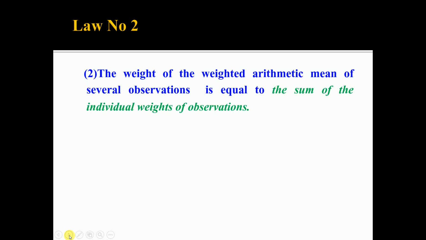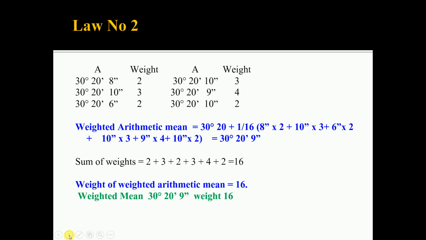Second law: the weight of the weighted arithmetic mean of several observations is equal to the sum of the individual weights of the observations. When you are dealing with weighted observations, where observations have different weights, how do you assign the weight for this weighted arithmetic mean?